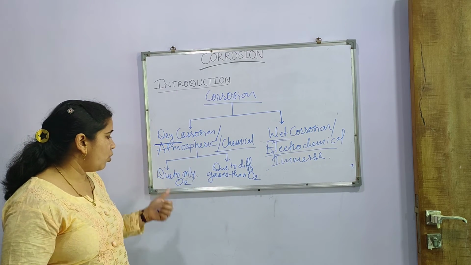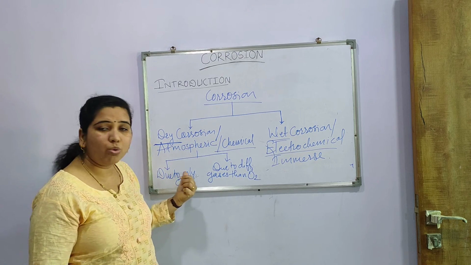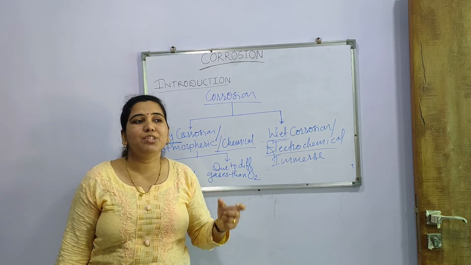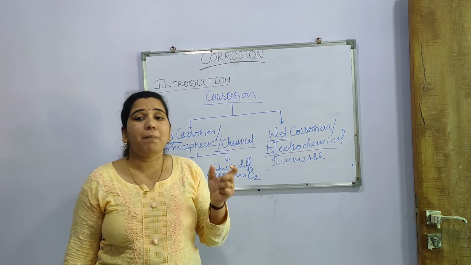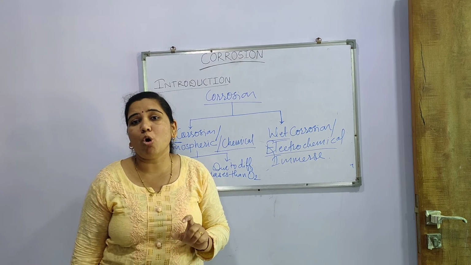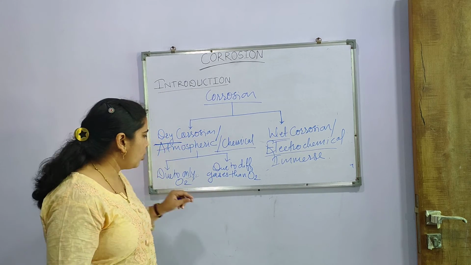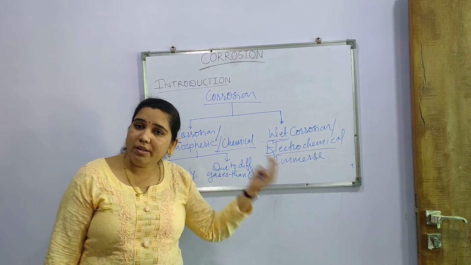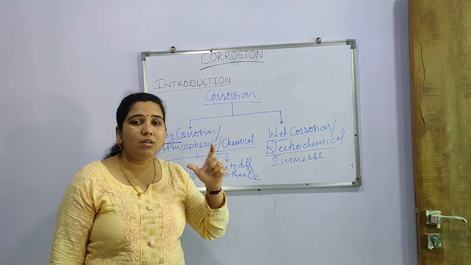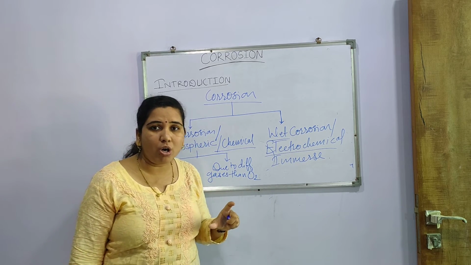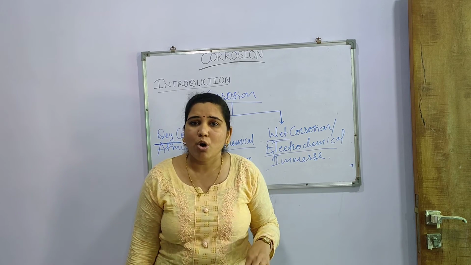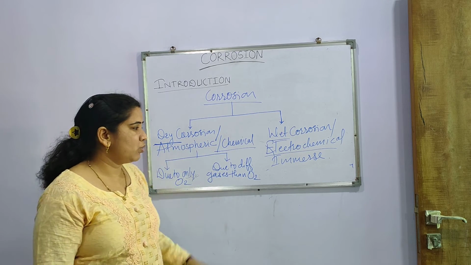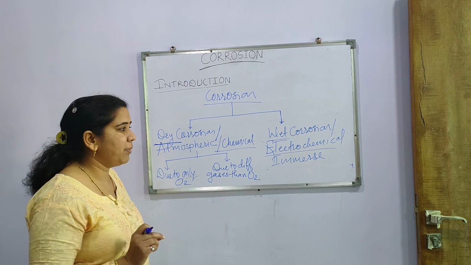Okay, so dry corrosion which is due to only oxygen: those chemical corrosions which occur in presence of the atmosphere, particularly carried out by the presence of oxygen, are called corrosion due to oxygen. While another one is corrosion due to gases other than oxygen. So when the chemical corrosion or dry corrosion occurs due to other gases than oxygen, that's it. So these are the two different types of corrosion, which are particularly chemical corrosion.